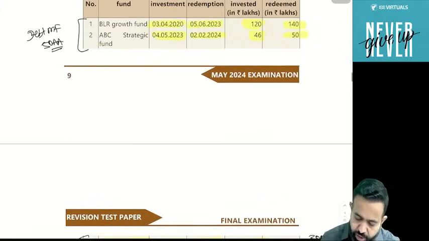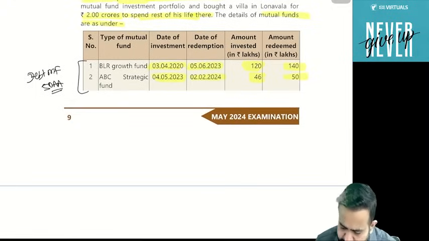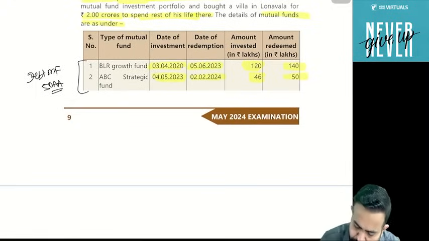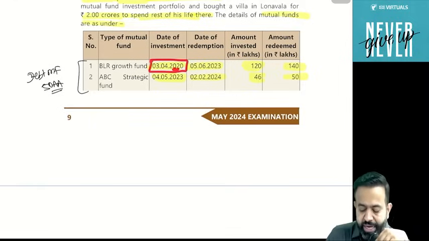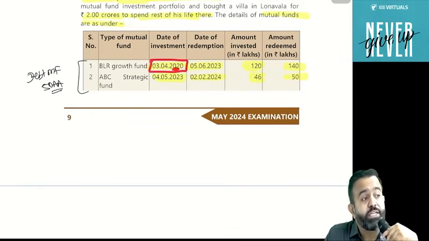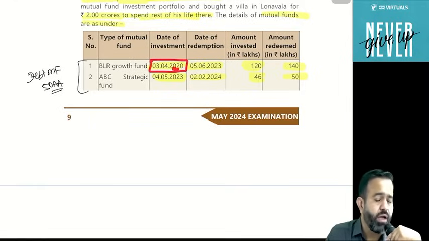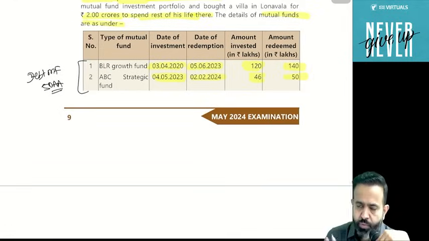Now we'll check the debt mutual funds. Guys, these two are debt mutual funds. This BLR growth fund was purchased in 2020. So can I say that section 50AA is not applicable? When it's not applicable, we will calculate capital gain as per normal provisions.